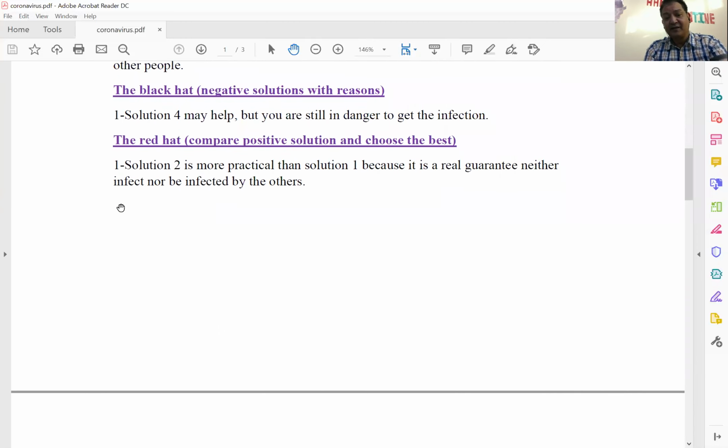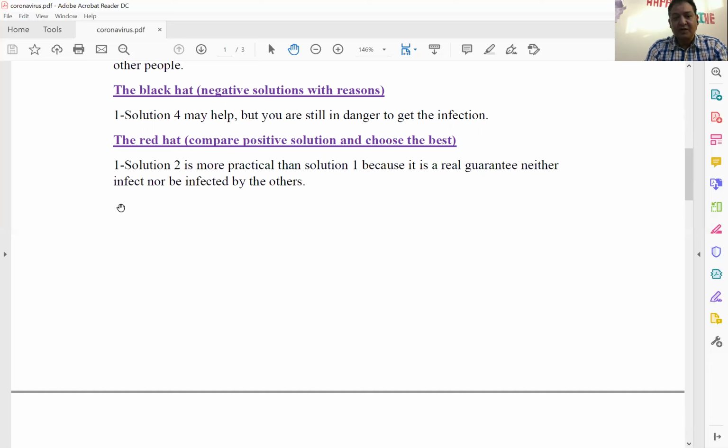Let's go to the next hat. The next hat is the black hat. What is the black hat? Black hat discusses negative solutions. They are still solutions, but they are not effective in comparison with the positive solutions. You can apply them, but they are less effective than the positive solutions.